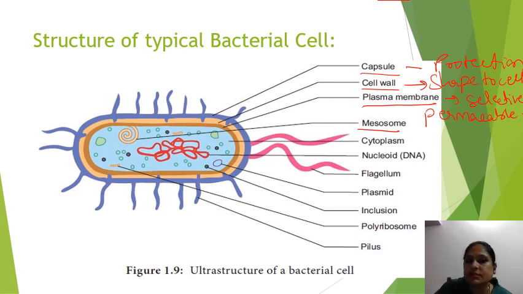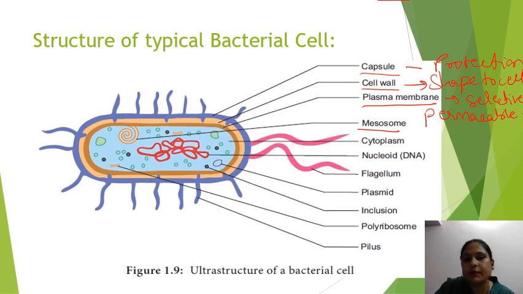Also, in cyanobacteria, this plasma membrane structure, the mesosome structure, has chromatophores which contain the pigments. We say bacteria have bacteriochlorophyll. Bacteria do not have chloroplast. As we have learned, prokaryotic organisms do not have membrane-bound organelles, so they don't have chloroplast. The bacteriochlorophyll is present in the inner membrane of the bacterial cell.